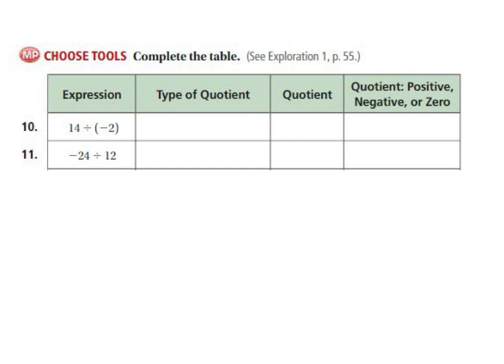Number 10 and 11, complete the table. 14 divided by -2, these would have different signs. 14 divided by 2 is 7, and any time that we have different signs, we know our answer is going to be negative, so -7 would be our quotient.